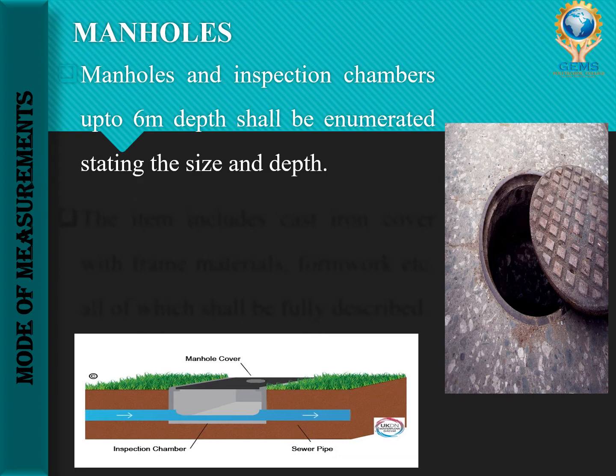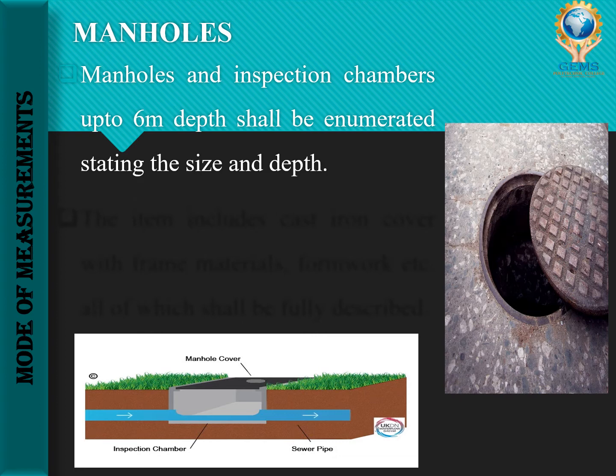Then what is the first point? Manholes and inspection chambers up to 6 meter depth shall be enumerated, stating the size and depth. So manhole means I have shown in the image. This is called a manhole. Then inspection chamber. So inspection chamber means what? These are the access points to underground pipe work which allow maintenance and removal of blockages.